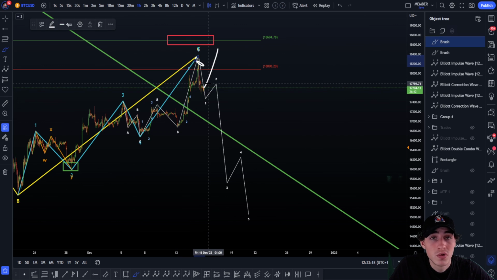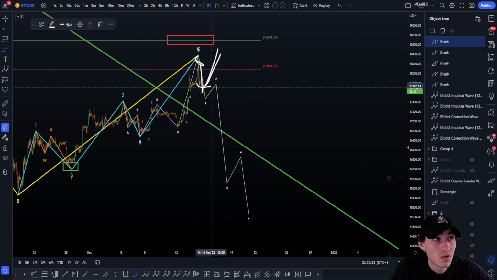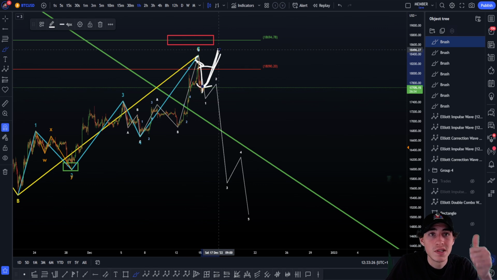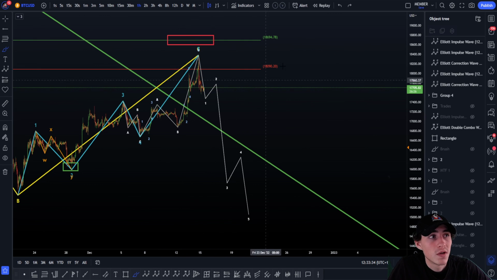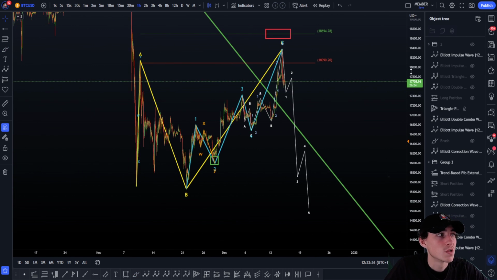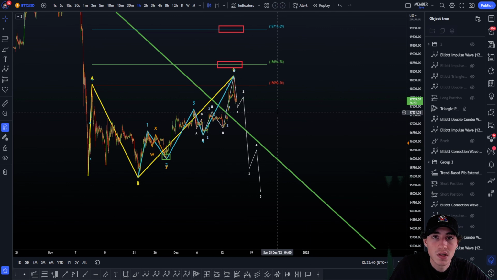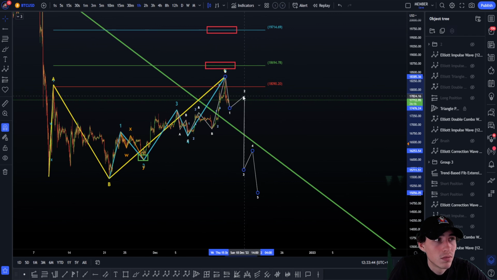And I'm short from the top, so who cares if we do this? I took profit 2 times already, set my stop loss to entry, and now I've refunded my fees and made money, and I cannot take a loss because my stop loss is set on entry. So if we push higher, who cares? We don't care. Now I just want to give you the waves so you can see what is more likely to expect next. If we push higher, you know what we are doing. If we go more down, which is more likely, you know exactly what to do. And if we're range bound, boom, the wave two.